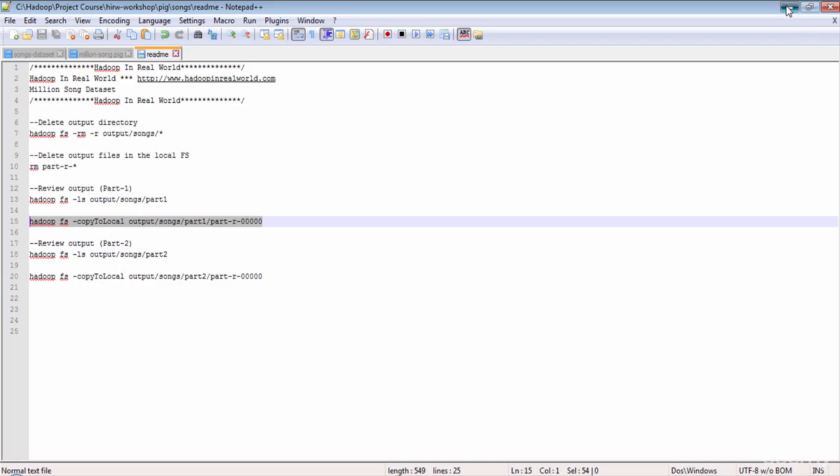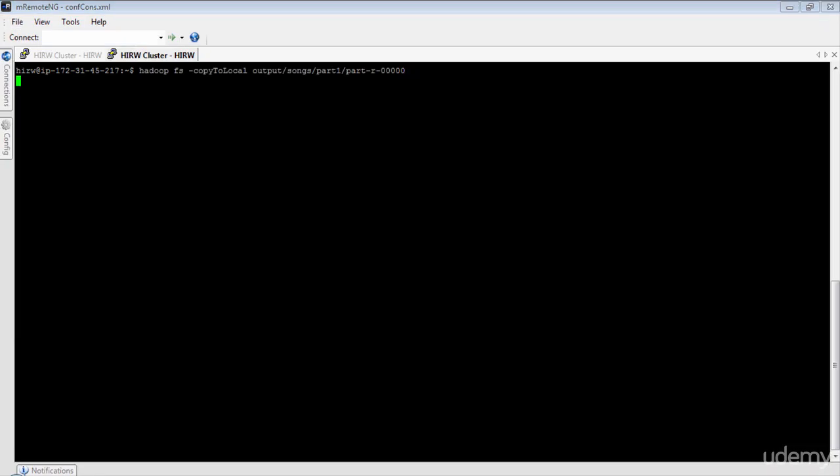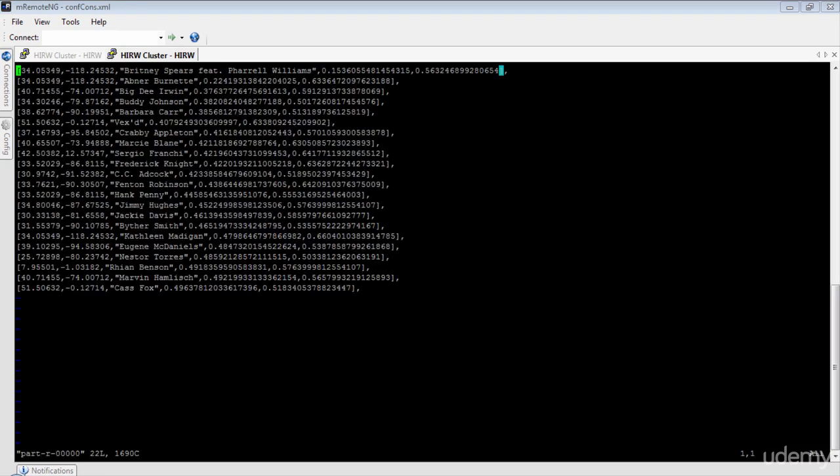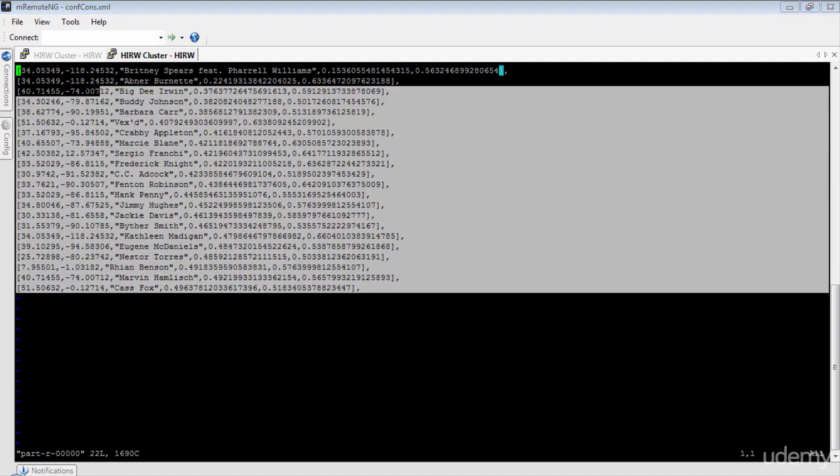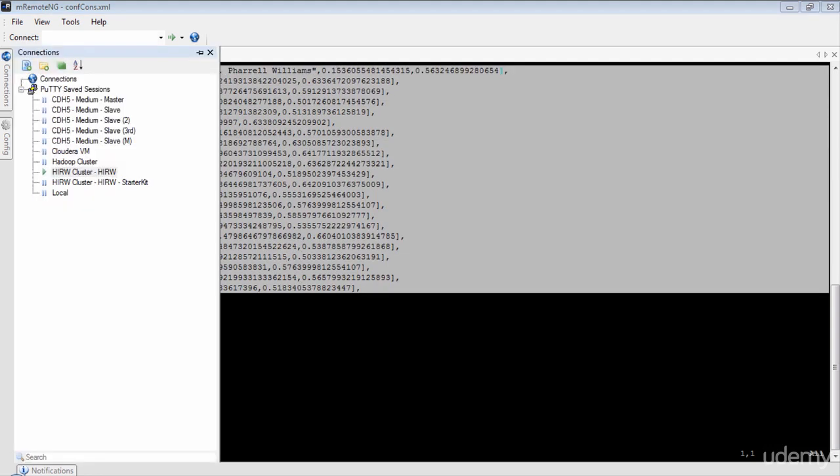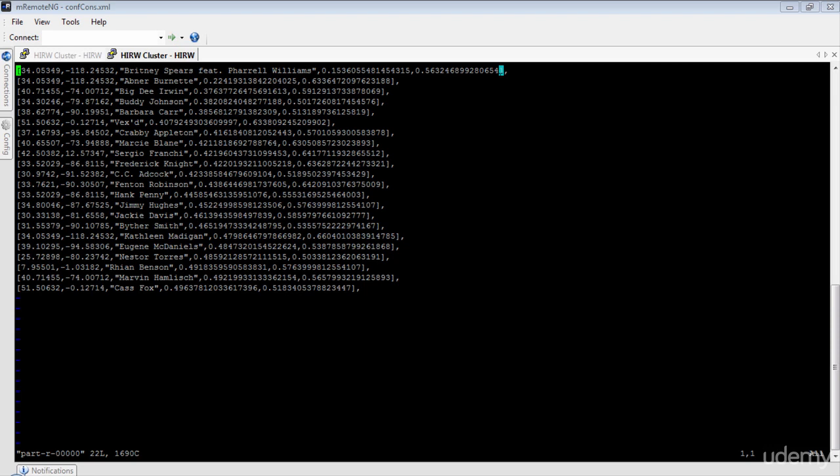Let's bring the output from HDFS. The output is now saved to the local file system, so let's open the file. There we go. Here we have 22 artists. As you can see, this output is formatted for Google Maps. You'll see an opening and an ending square bracket for each record. The first two columns are latitude and longitude, the third column is the artist name, and the fourth and the fifth columns are artist familiarity and the average song hotness.